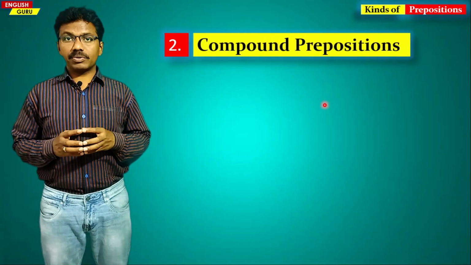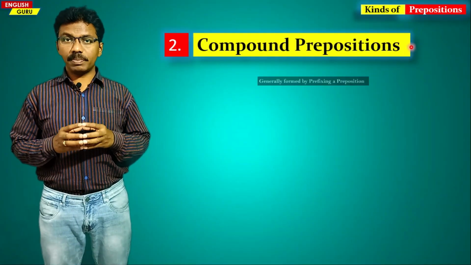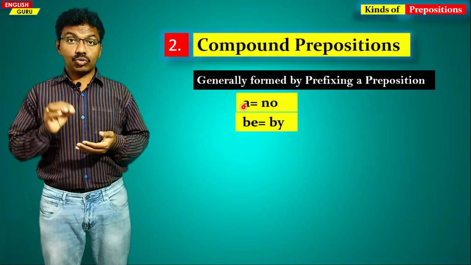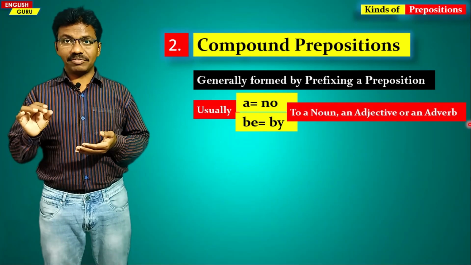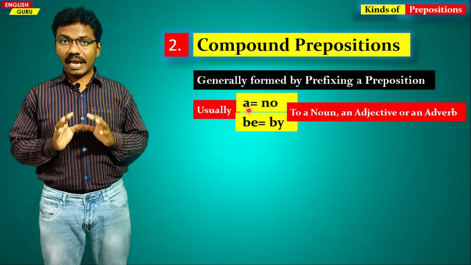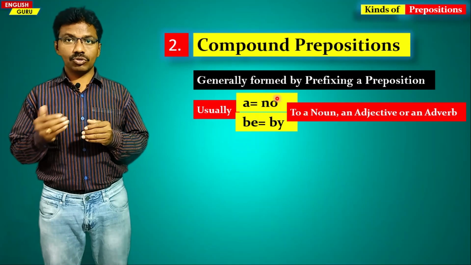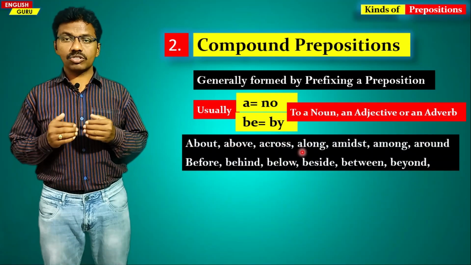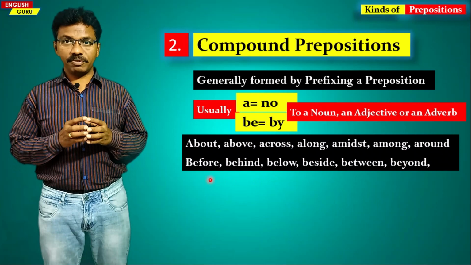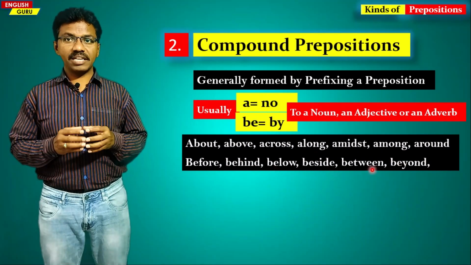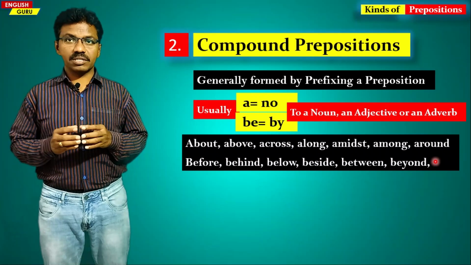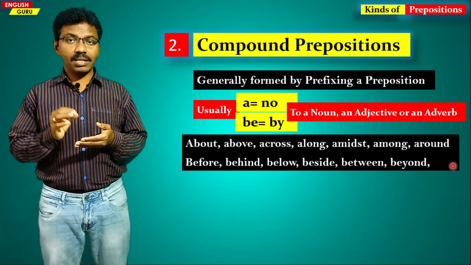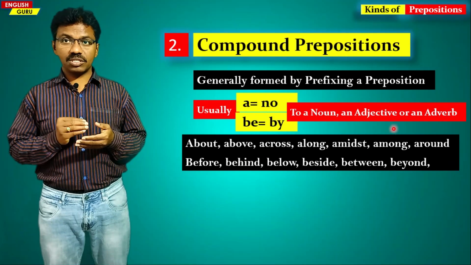The second category of preposition is compound prepositions. Compound prepositions are normally formed by prefixing, by adding a letter to a noun, adjective or an adverb. What kind of letters do we normally add? A or B. A means on, B means by. For example, about, above, across, along, amidst, among, around, before, behind, below, beside, between, beyond, etc. These are all compound prepositions. They are formed by adding a or be before a noun, an adjective or an adverb.